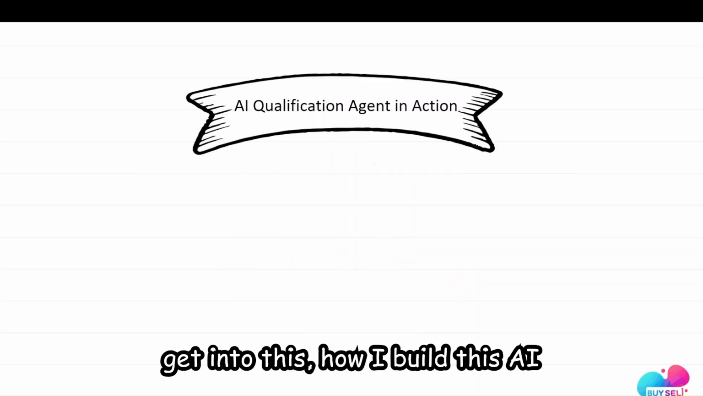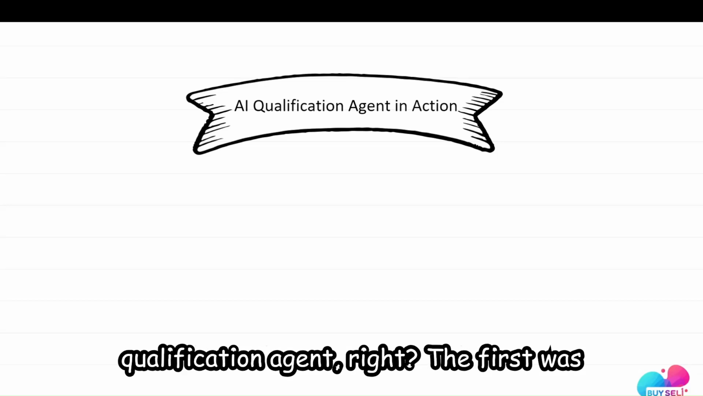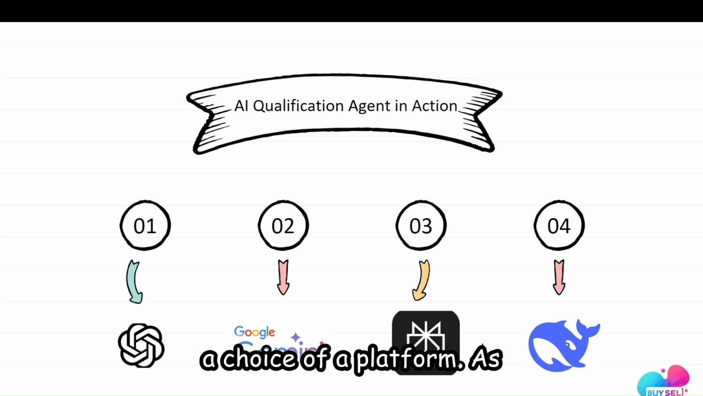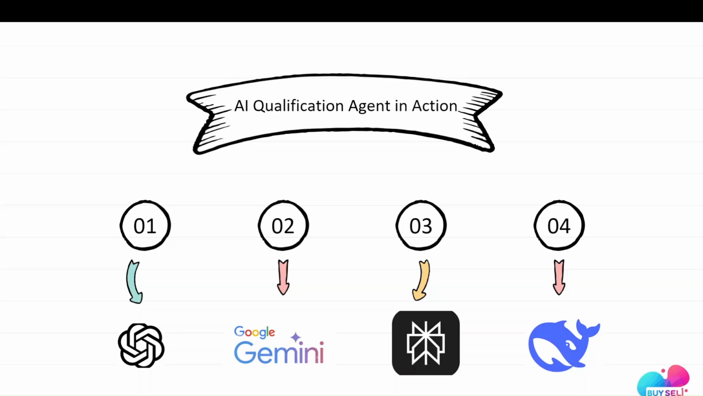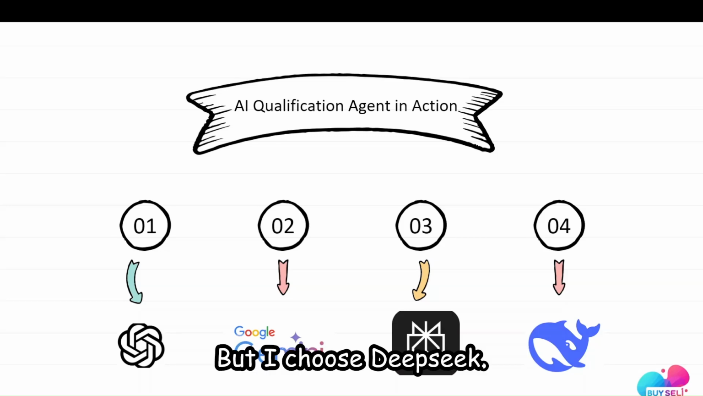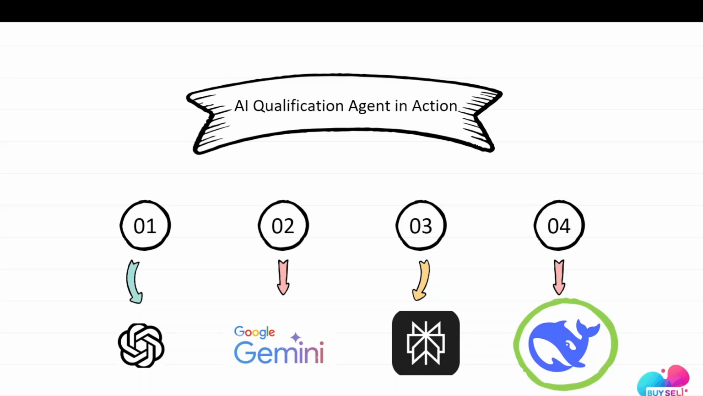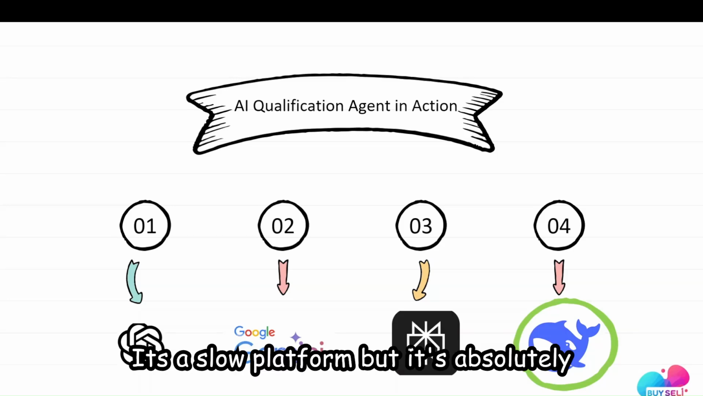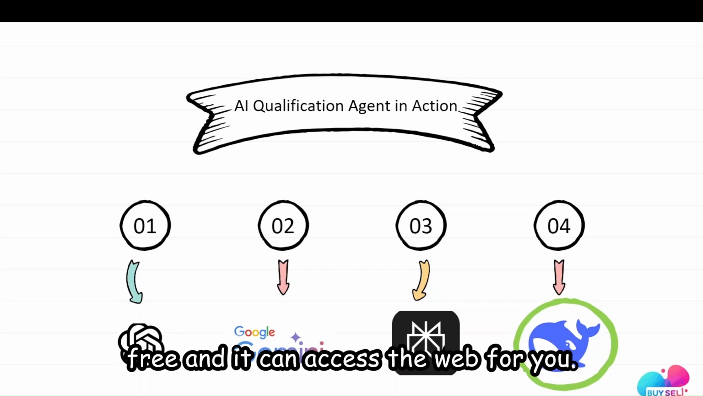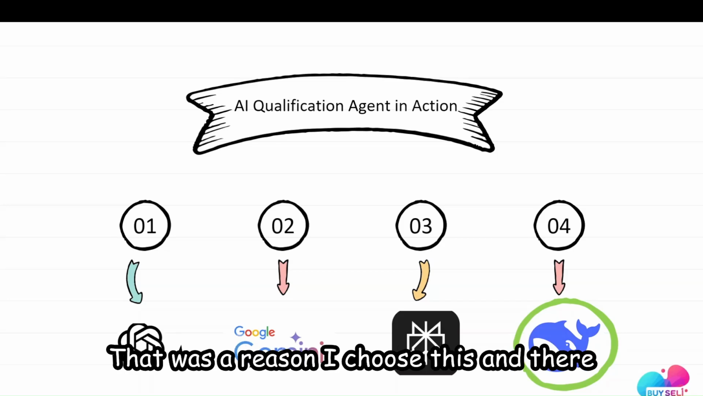Let's get into this. How I built this AI qualification agent. Right. The first step was a choice of a platform. As you see, I had ChatGPT, Gemini, but I chose DeepSeek. It's a slow platform, but it's absolutely free and it can access the web for you. That was the reason I chose this.